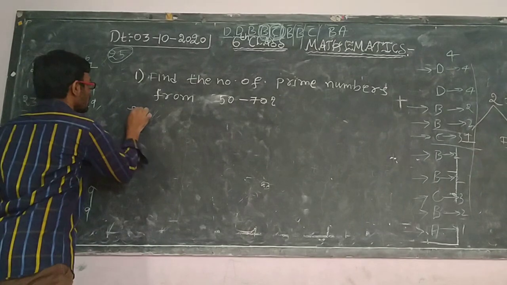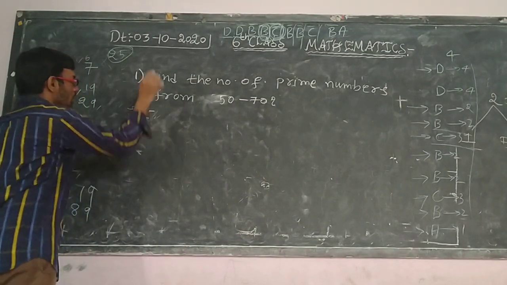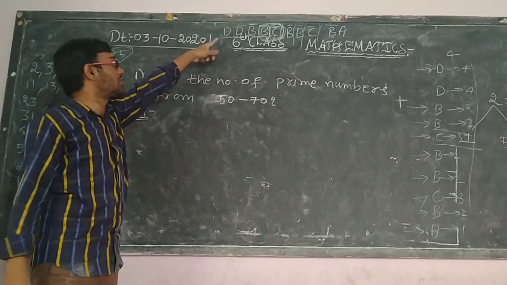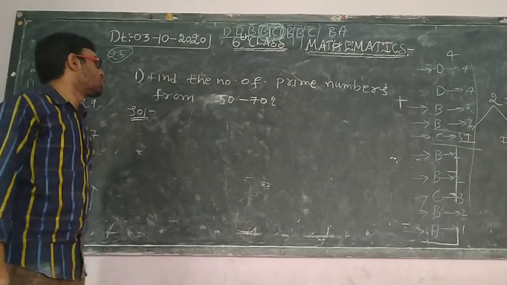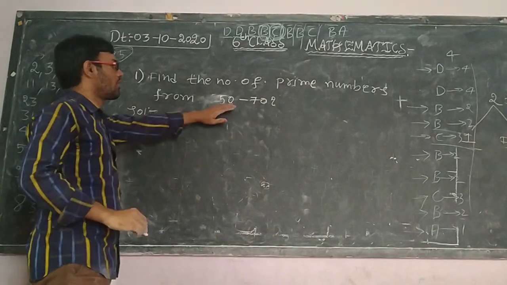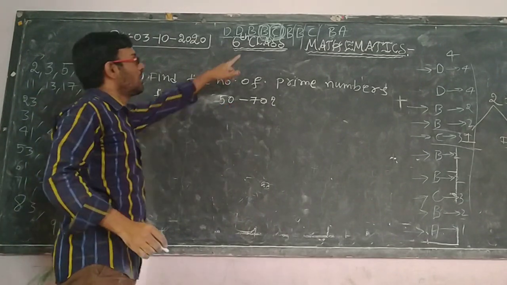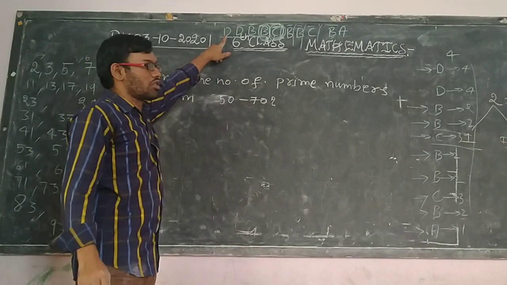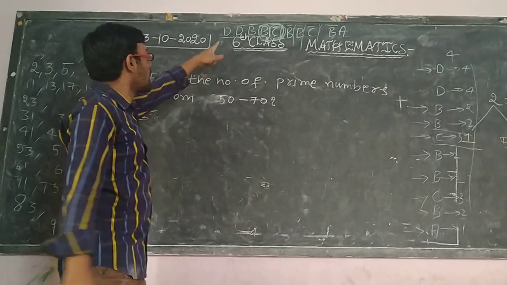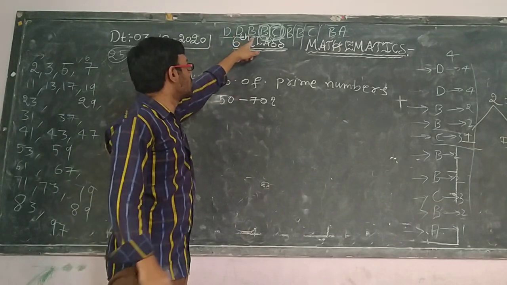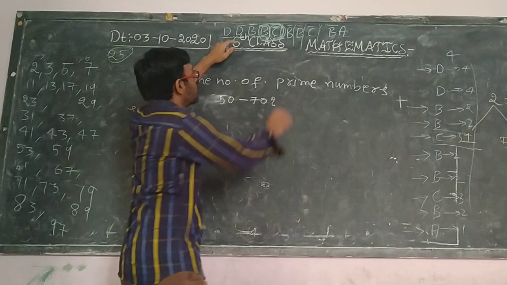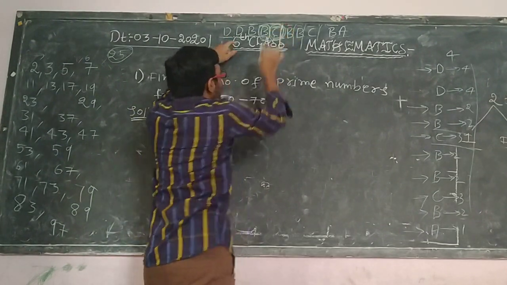Okay, so solution, how are you supposed to do it? First, we have a shortcut: A, D, D, B, B, C, B, B, A. Here, first, 50 to 70 means 50 to 70. So first of all, in the rough sheet you write down this concept. After writing, count 50 to 70 means which one will be there? So D, this is from up to B, B, C, up to here.